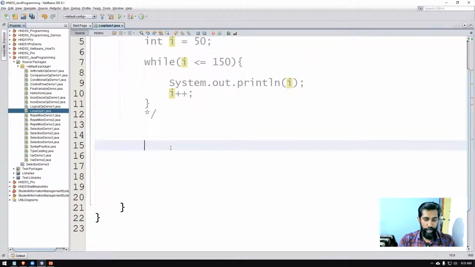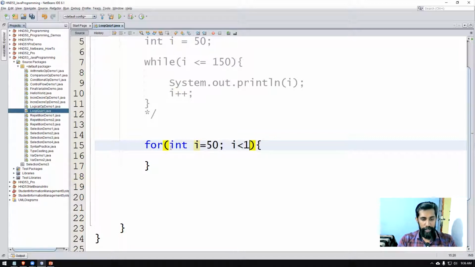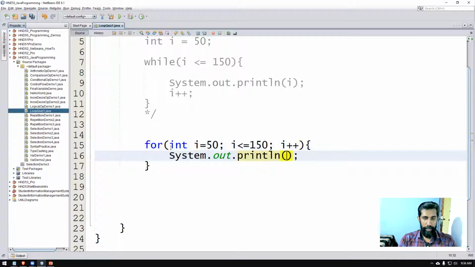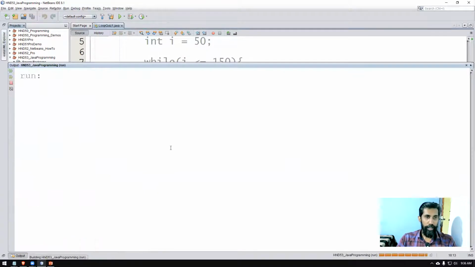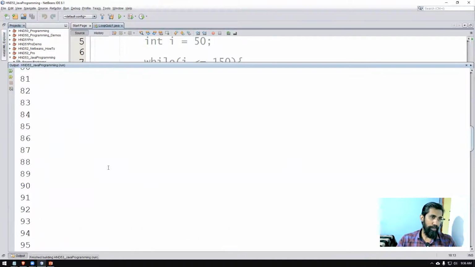So a for loop also can be used. You can see, using a for loop is much easier. int i = 50; i <= 150; i++. That's all the code, just 2 lines of coding. When you run, the same output comes.